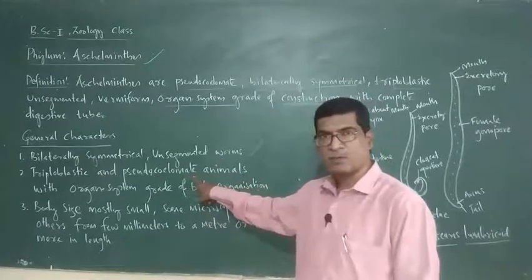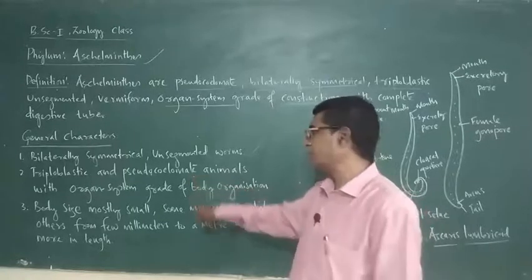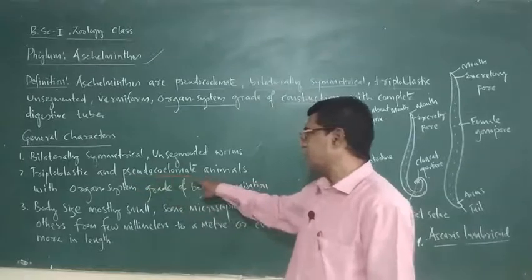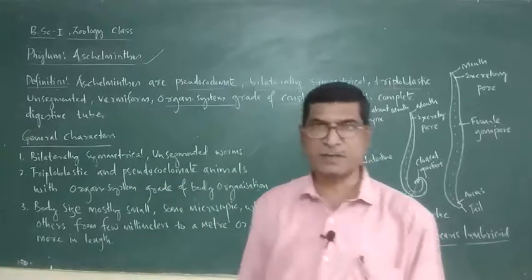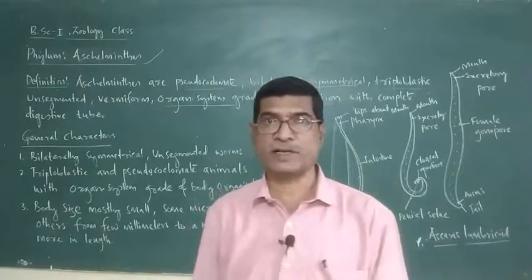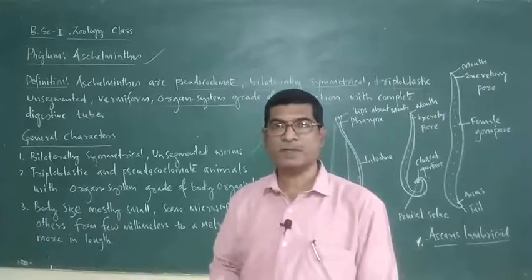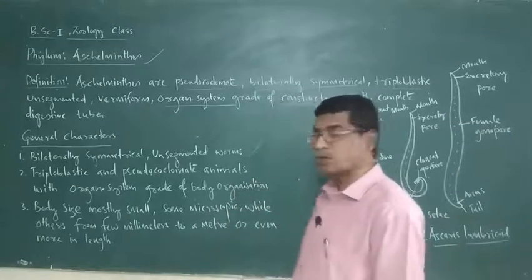Triploblastic body is made up of three germinal layers: ectoderm, endoderm and mesoderm. Therefore, it is called triploblastic. Then pseudocoelomate. Body cavity is there, but this cavity is not a true cavity. It is not internally lined by mesodermal epithelium. Therefore, it is called pseudocoelomate.